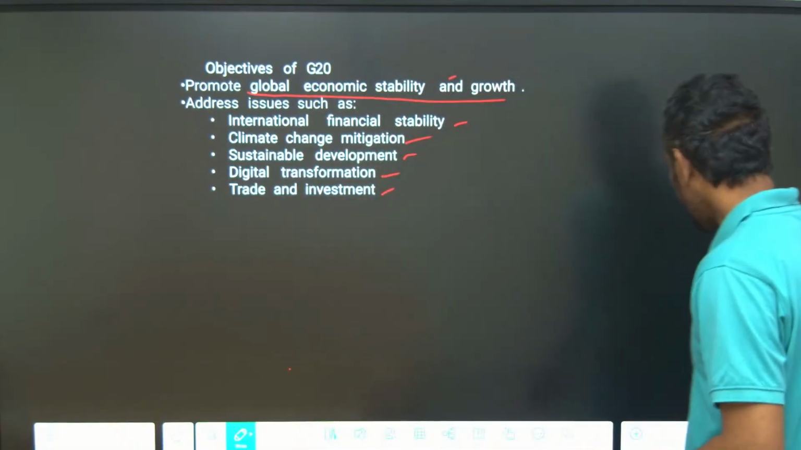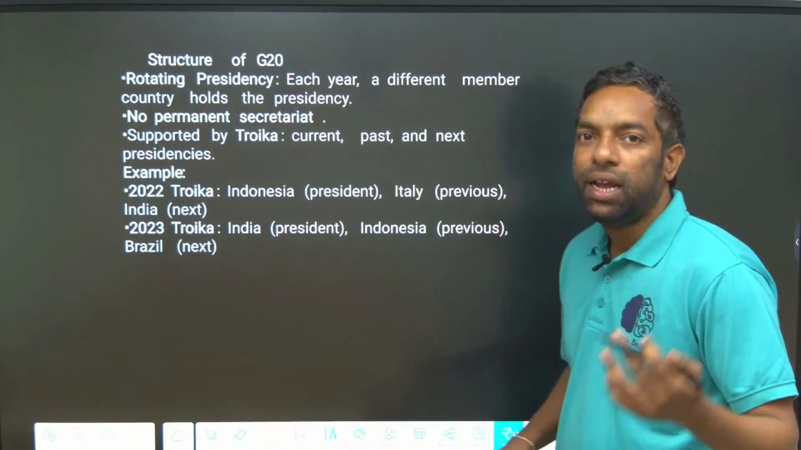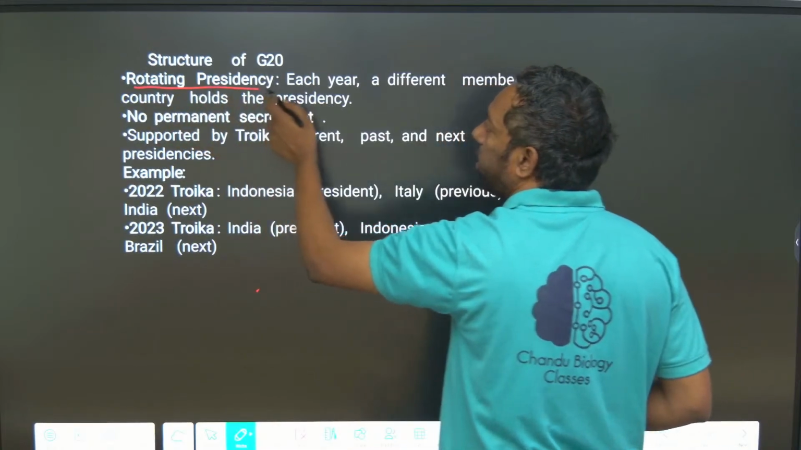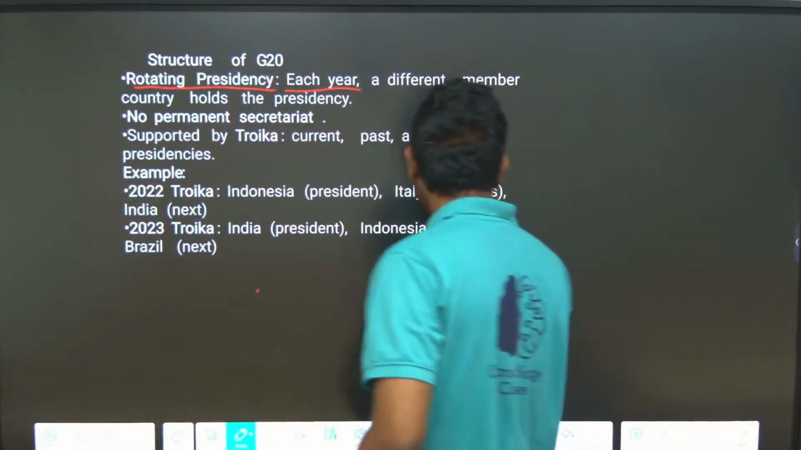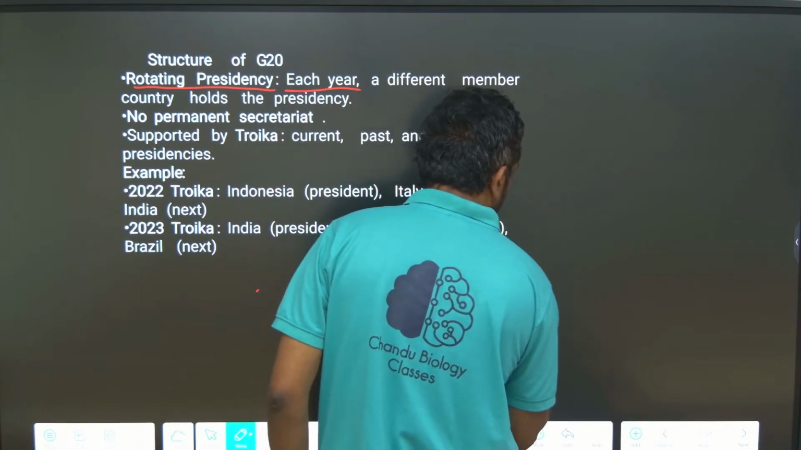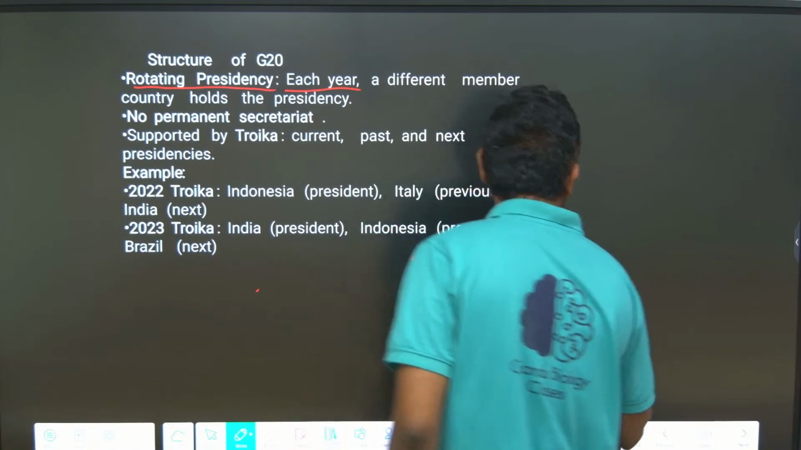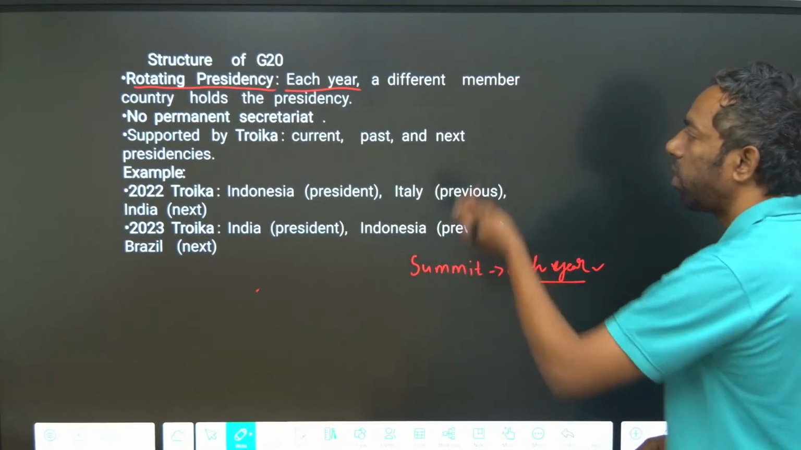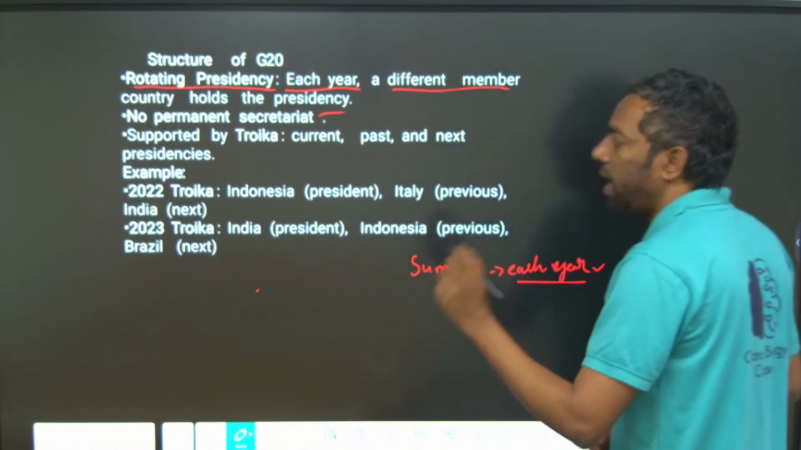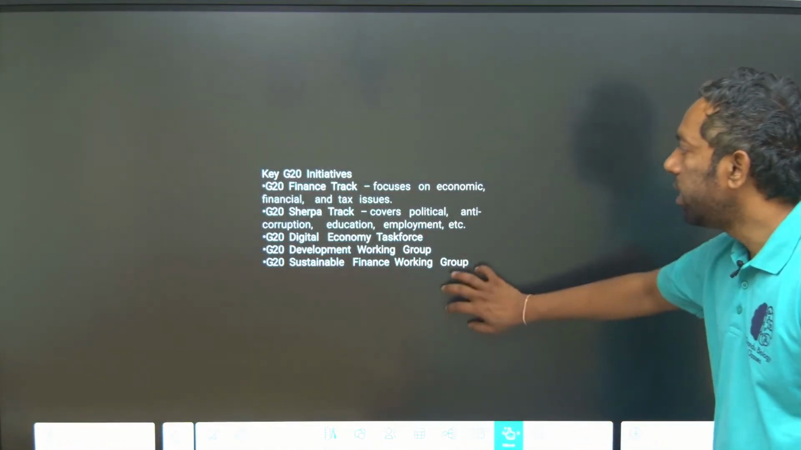And what is the structure of the G20? It has a rotating chairmanship, meaning the hosting countries rotate the presidency each year, and the summit takes place each year. There are different member countries. There is no permanent secretariat. Next we are going to discuss the initiatives of the G20.